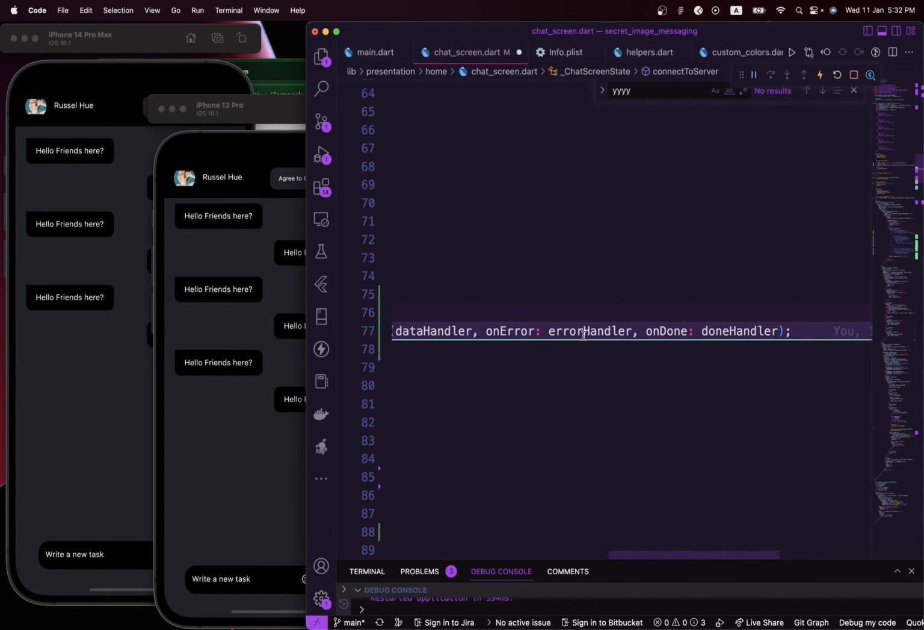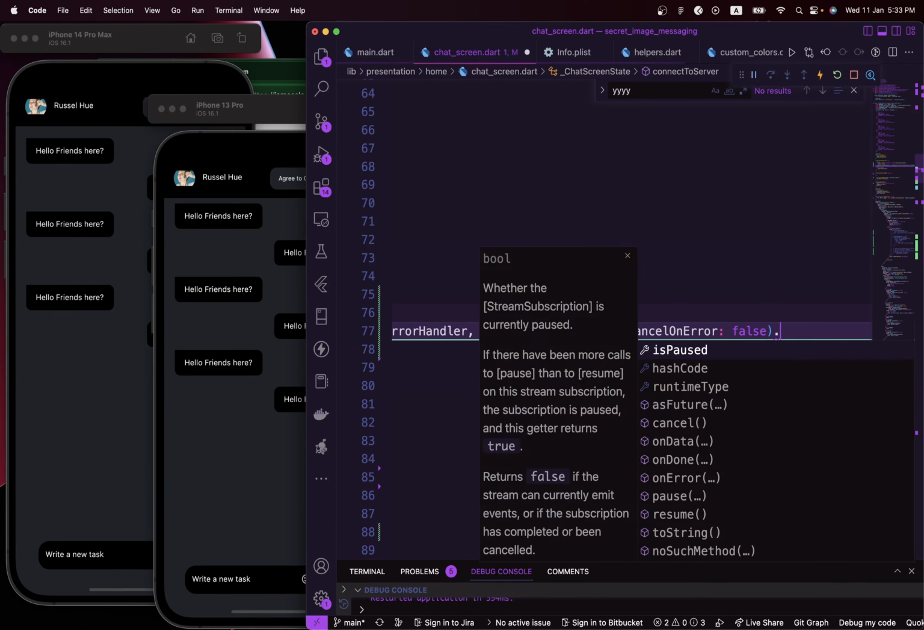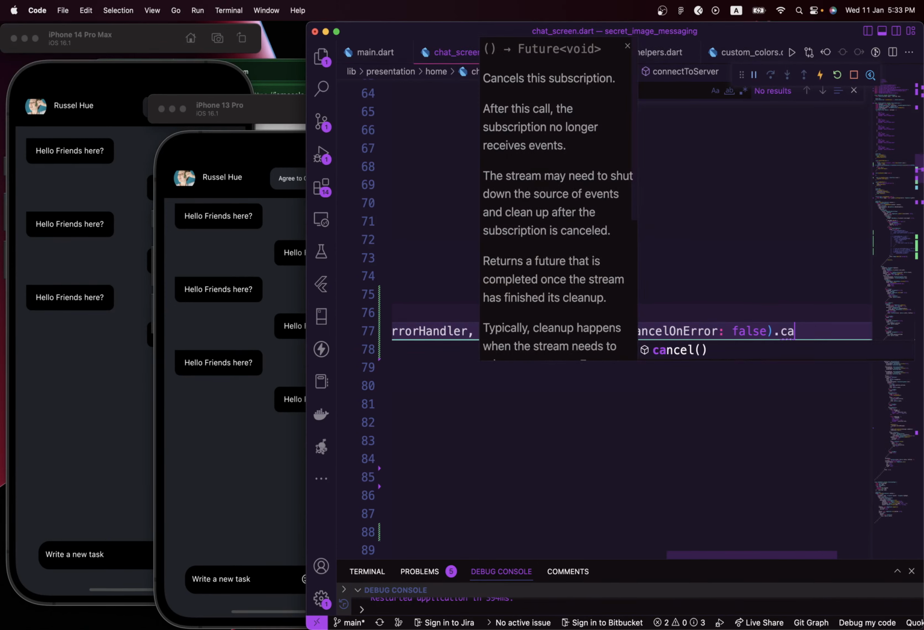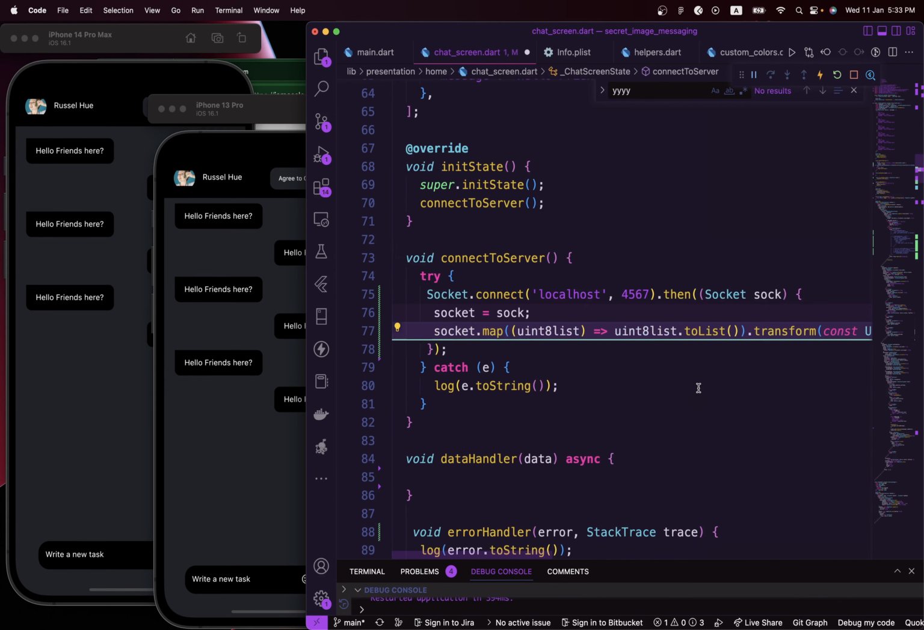Let's see if there's any other stuff I'm missing. So we have the cancel on error, so we're gonna set this to false. We don't want it to cancel on error. Then I'm gonna add a cache. So whenever there's an error from the socket connection, we will just want to cache those errors. So I'm gonna go ahead and say dot cache on this endpoint right here.